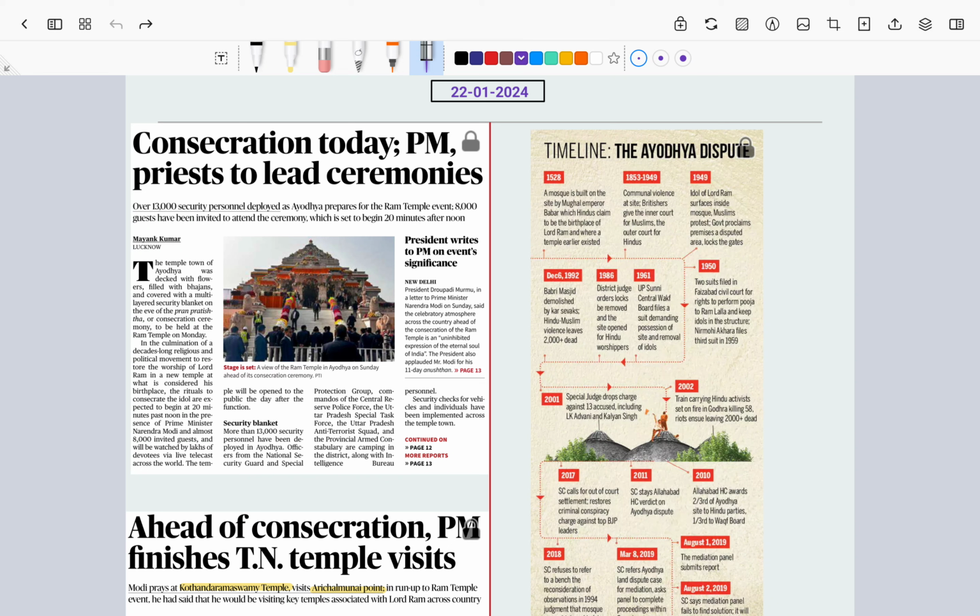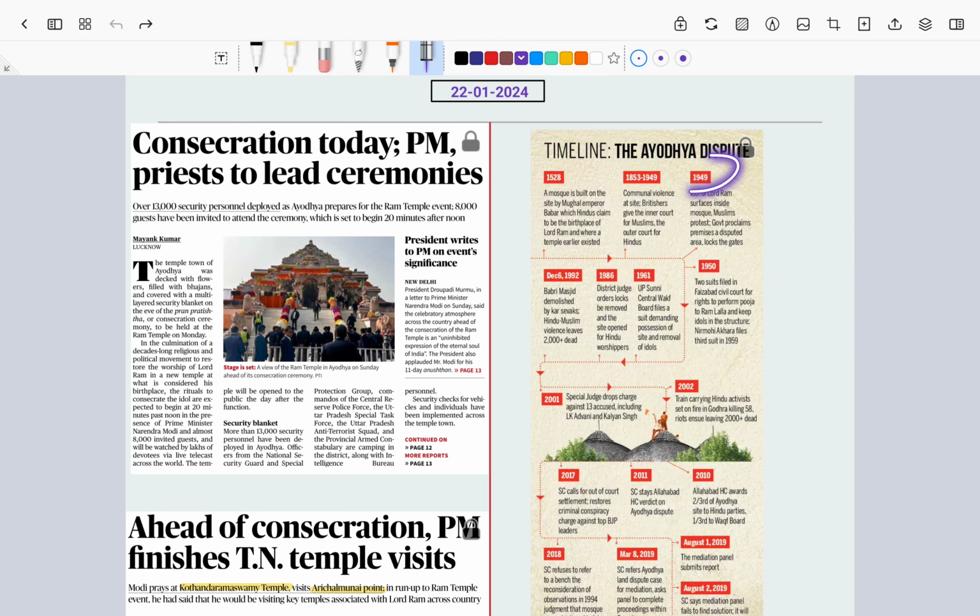So, in the years 1853 to 1914, the British administration gave the inner court to Muslims and the outer court to Hindus. The inner court and the outer court were like this. The inner court was given to the Muslims to pray. The outer court was given to the Hindus to pray to Lord Ram.